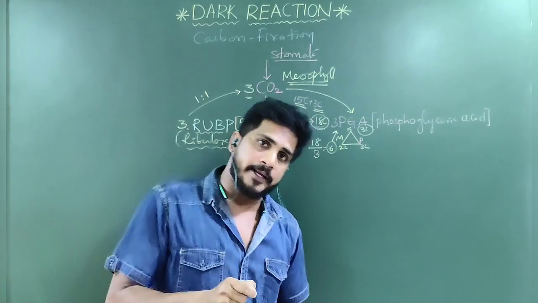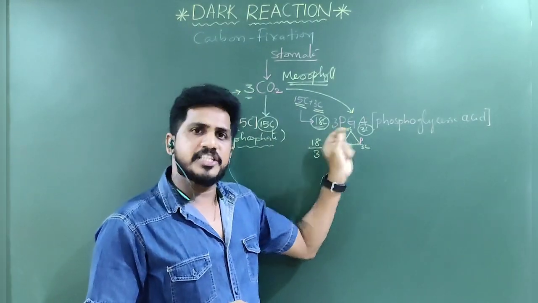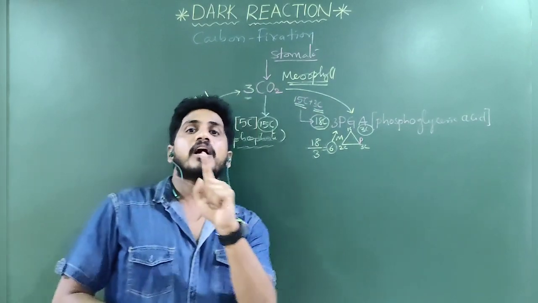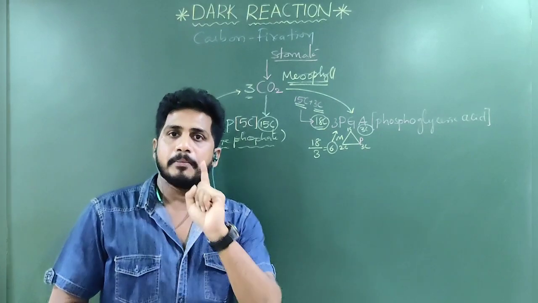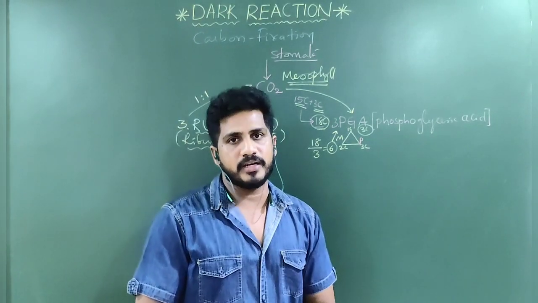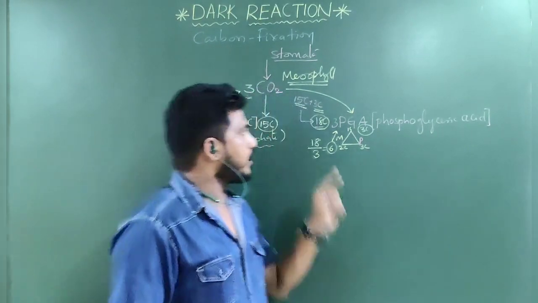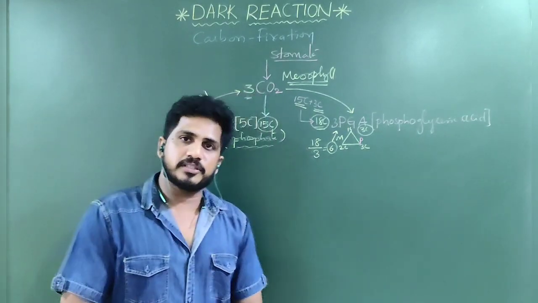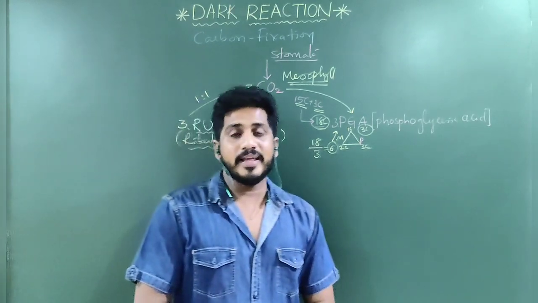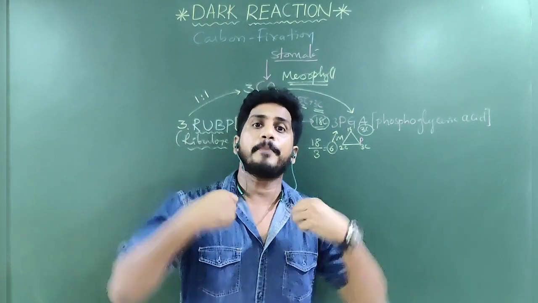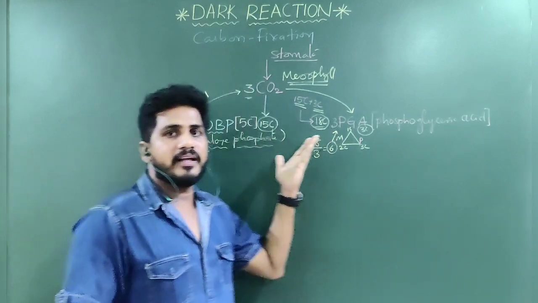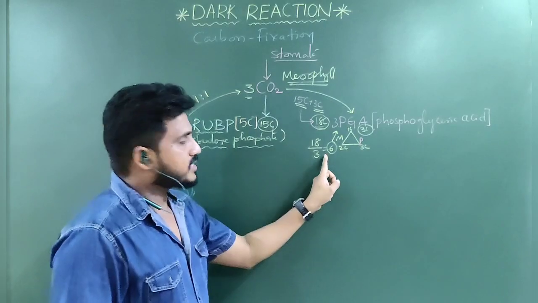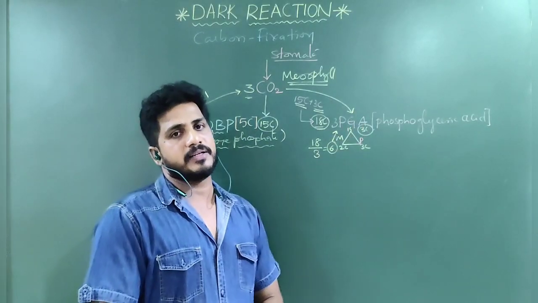But what is the component name? Phosphoglyceric acid. Generally phosphoglyceric acid is how many carbon component? 3 carbon component. Each PGA is a 3 carbon component. How many PGAs are formed for 18 carbon? So you have 18 rupees. You are going to buy a pen. Each pen costs 3 rupees. How many pens can you buy? 18 by 3, that is 6 pens you can buy. So 6 molecules of PGA were there.